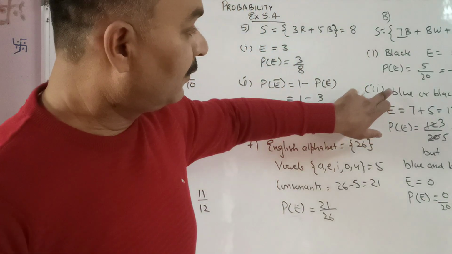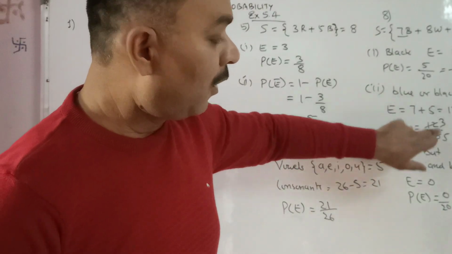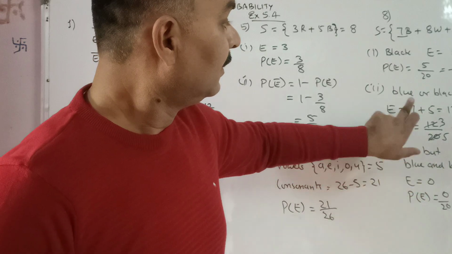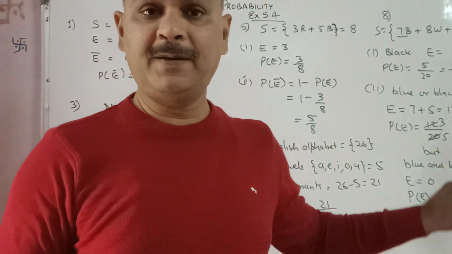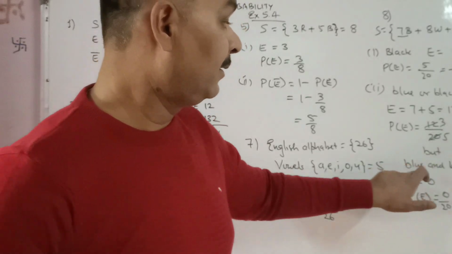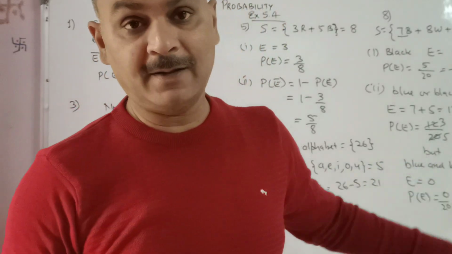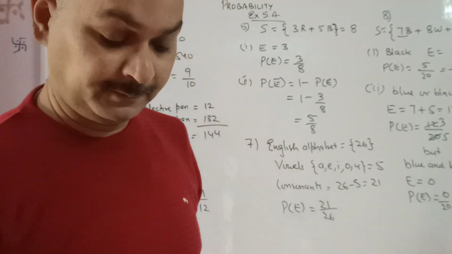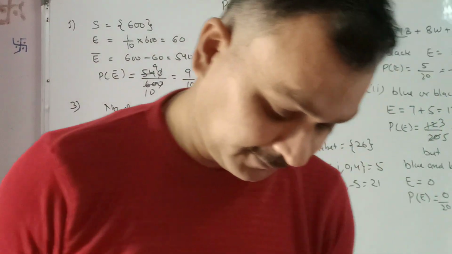So please do understand the meaning of "or" and "and". So blue or black, the marble can be either blue or black. Then we have taken out the event. But if it is written blue and black, then the marble should be blue as well as black, which is impossible in this particular case.